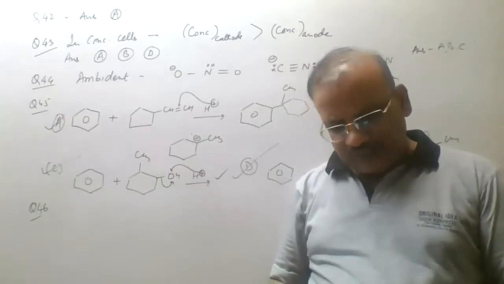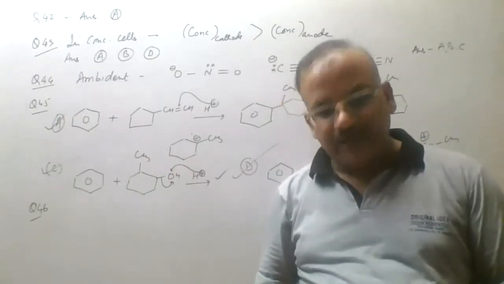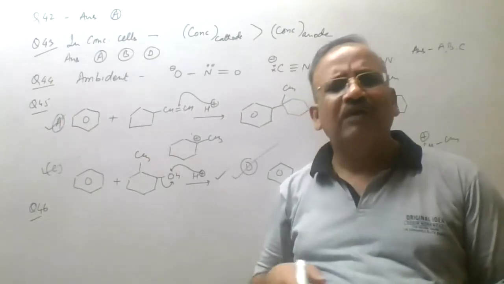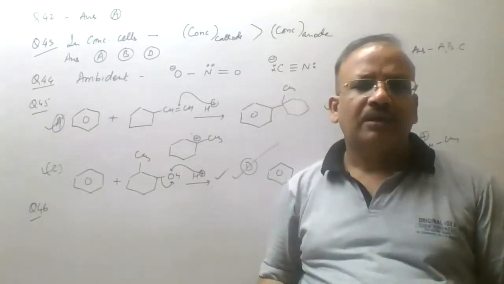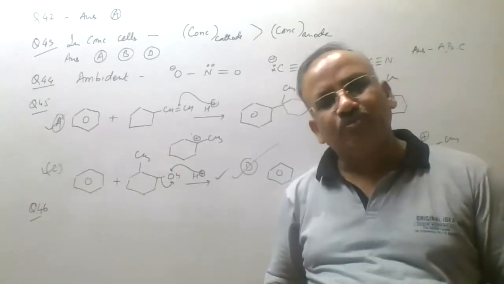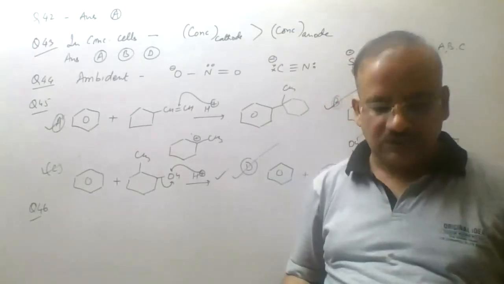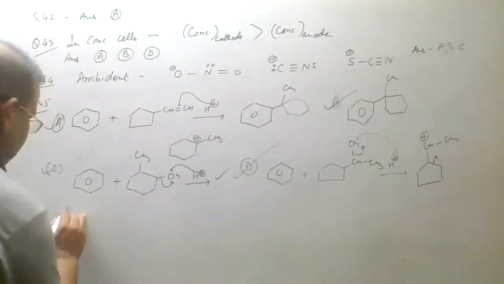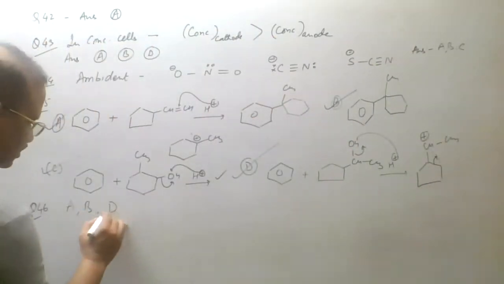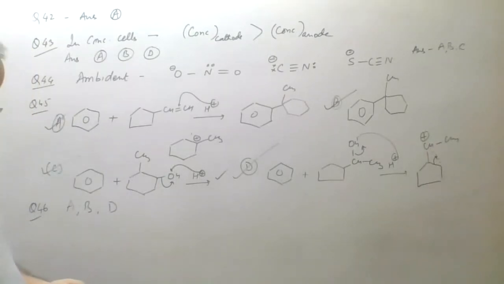Like CO, CN negative and NO positive can act as a pi electron acceptor. Yes. All have 14 electrons. All will have an empty anti-bonding pi star 2px or pi star 2py orbital. So all can form synergic bonds. So in case of 46, the answer is A, B and D. That is the correct answer for that. Question number 47 we will discuss.